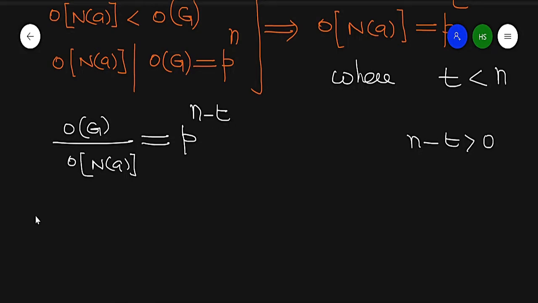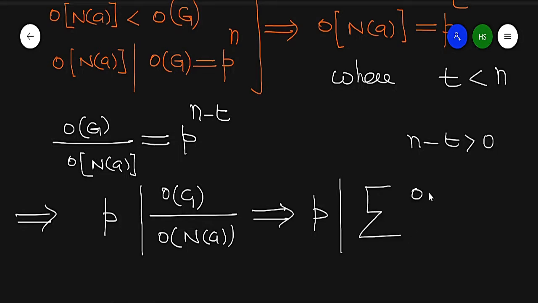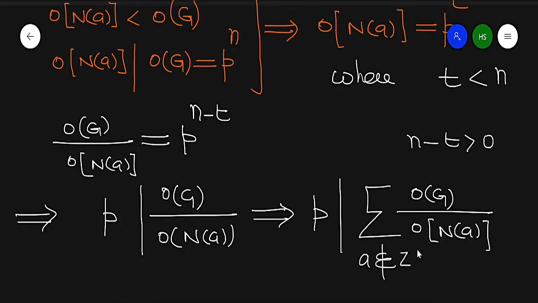So clearly p divides the order of G over the order of the normalizer of A, because they cannot be equal. So the prime number p divides this value. If it divides each term, then p divides the entire summation, the order of G over the order of the normalizer of A, where A does not belong to the center of G.